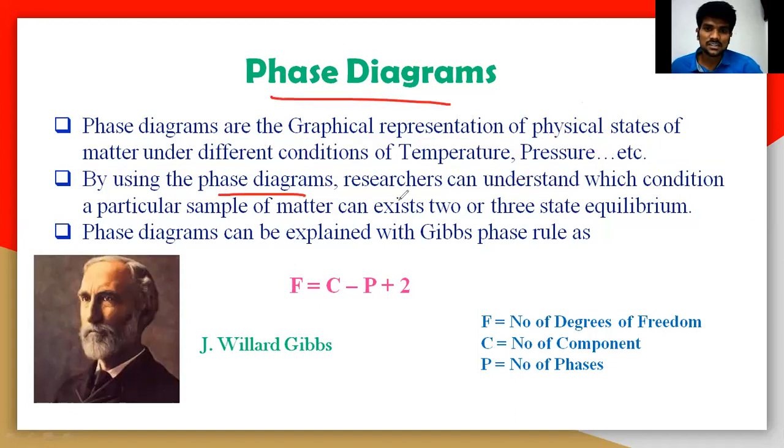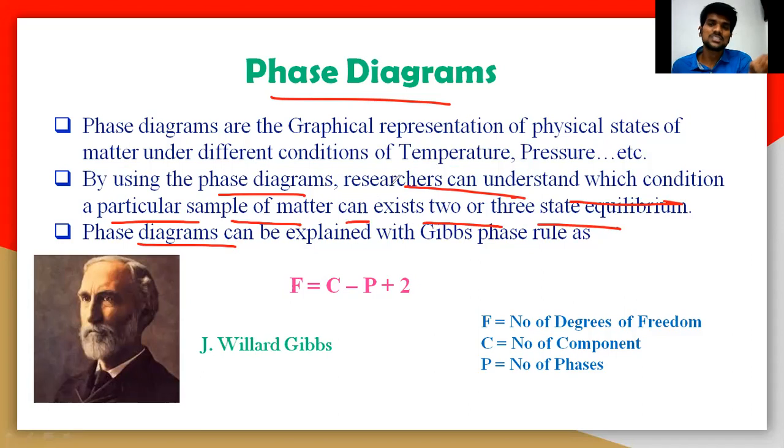By understanding this phase diagram, researchers can understand under which condition a particular sample of matter can exist in a two or three state equilibrium. That means a solid may be in equilibrium with a liquid phase, and a liquid may be in equilibrium with a gaseous phase. We can understand a particular condition so that a particular matter can be present in a different equilibrium state.